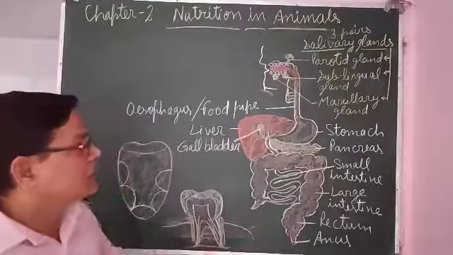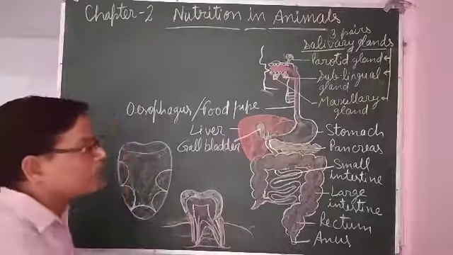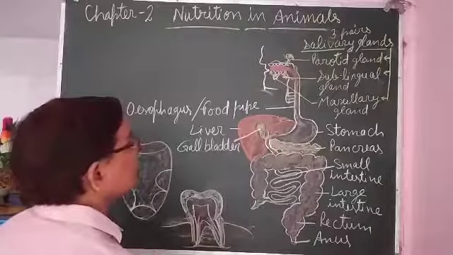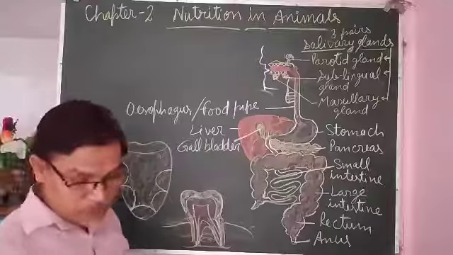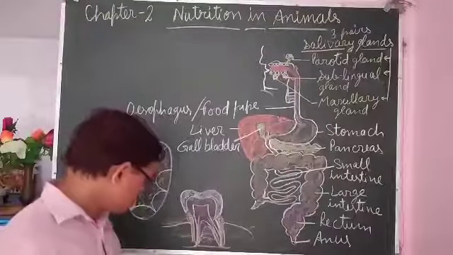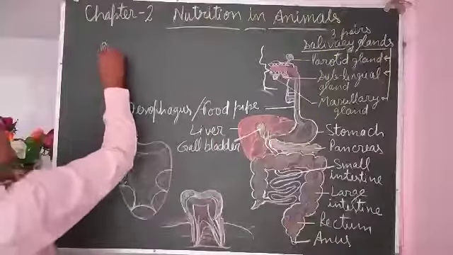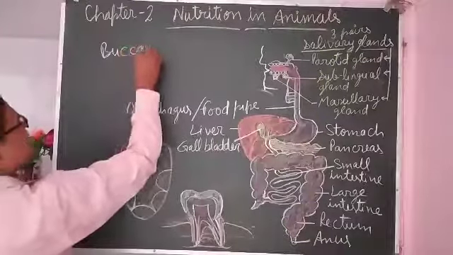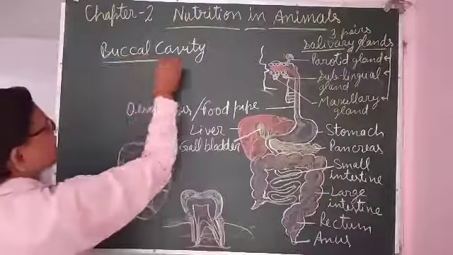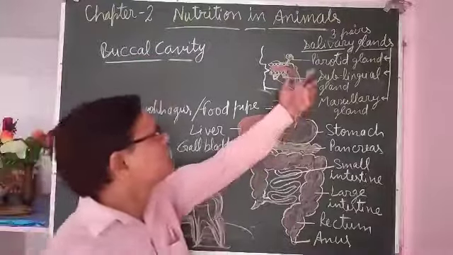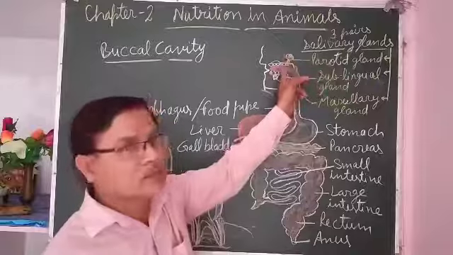From the diagram it is clear which part is found where. Now we will discuss one part in detail. The first part of the alimentary canal is the buccal cavity. In the buccal cavity, as I told you, there are three pairs of salivary glands, teeth and tongue.